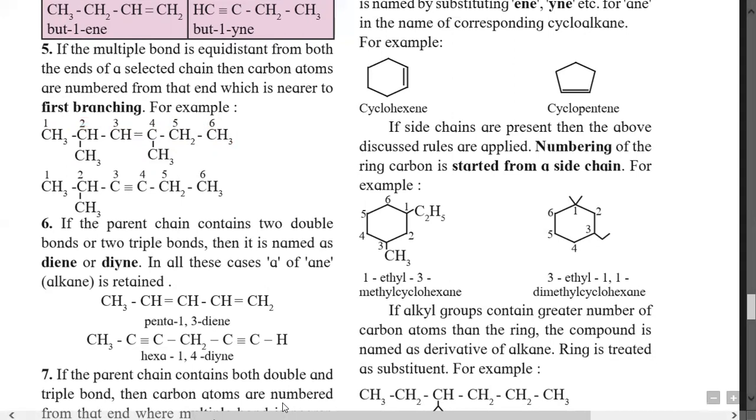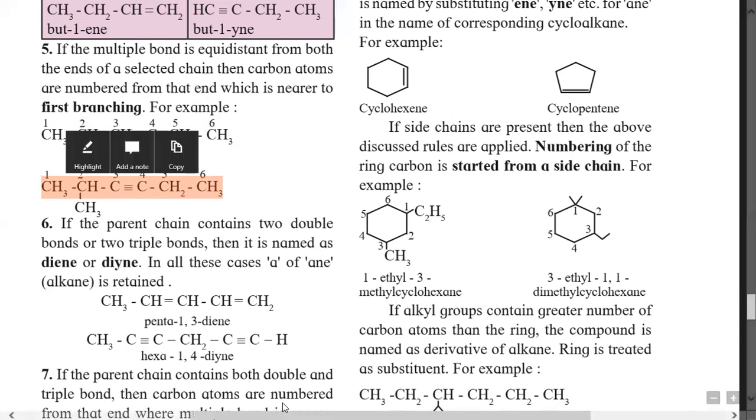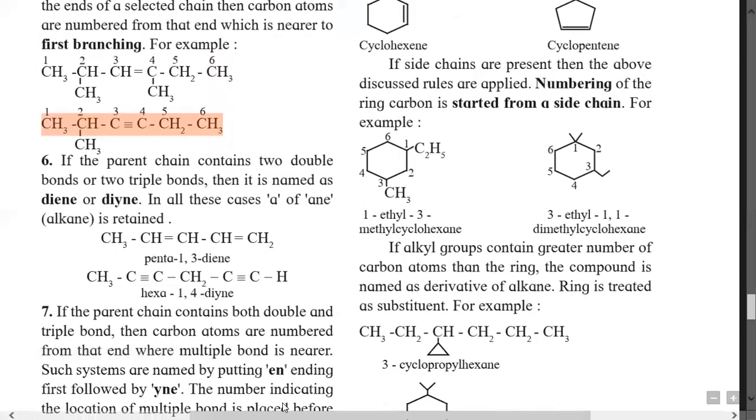Then the second example here has a carbon-carbon triple bond. The longest carbon chain is again 6 carbon atoms. The triple bond is at the center between carbon 3 and 4, and the branch is present on carbon number 2. Hence the numbering from the left end is correct and from the right end is wrong.